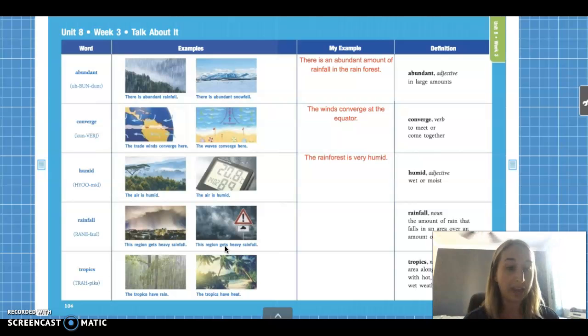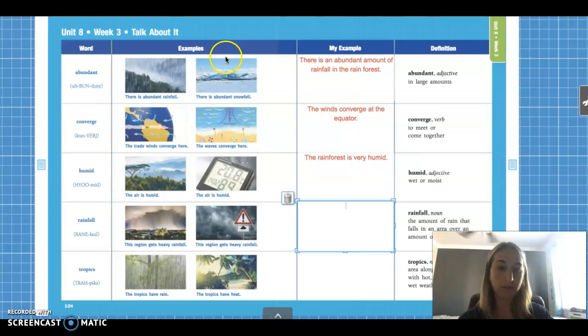So we're going to go ahead and write our sentence. All right, guys, so for our sentence, I'm going to talk about actually here in Marietta. So this winter, more than any other winter, we got a lot of rainfall. So I'm going to write a sentence about our winter here in Marietta. So this winter, Marietta had a lot of rainfall.